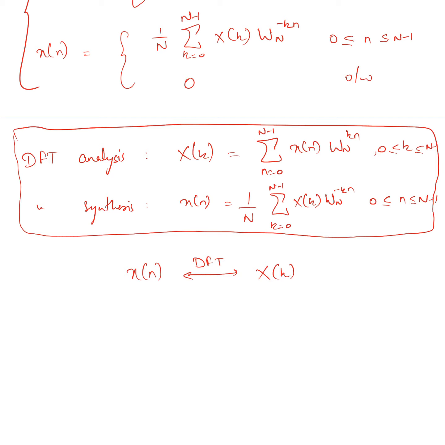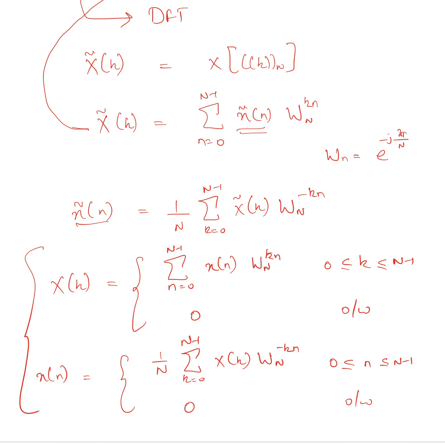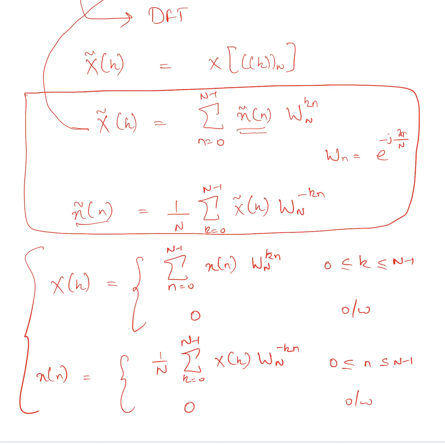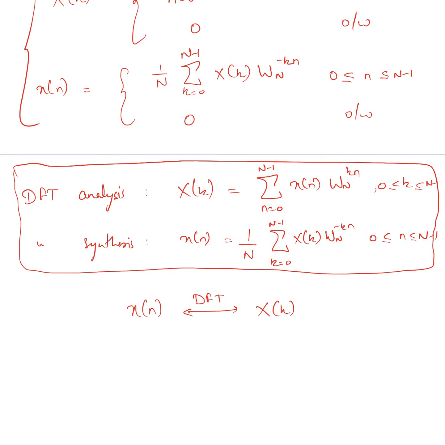One important thing you will notice is that it is basically recasting the analysis and synthesis equations that we had seen earlier for the discrete Fourier series, now for the discrete Fourier transform. While recasting these equations for finite duration sequences, we have not eliminated the inherent periodicity property of the sequences.